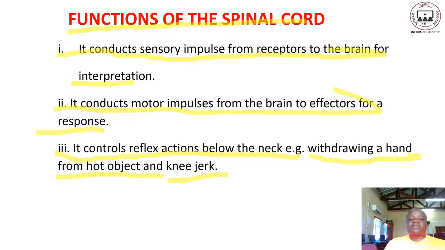If you accidentally touch fire with your hands, you withdraw your hand from a hot object. That one is a good example of a reflex action. So all these functions are performed by the spinal cord. Next page.